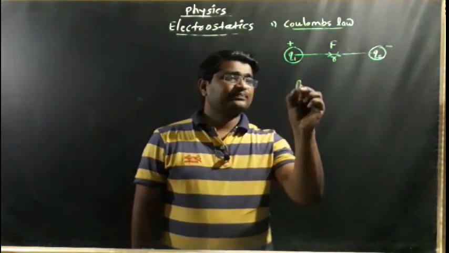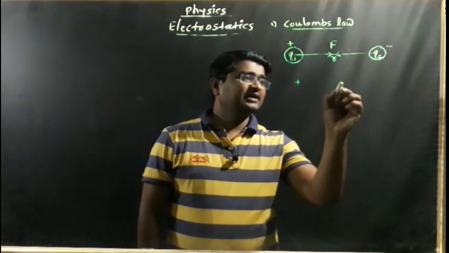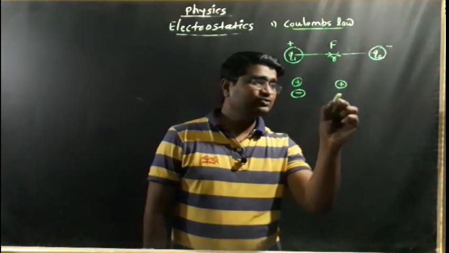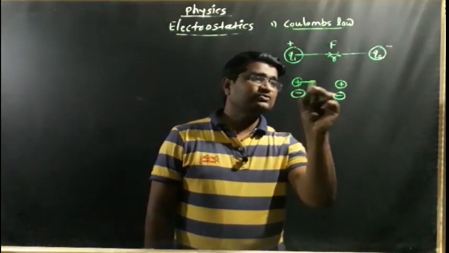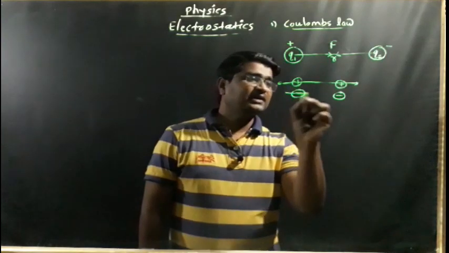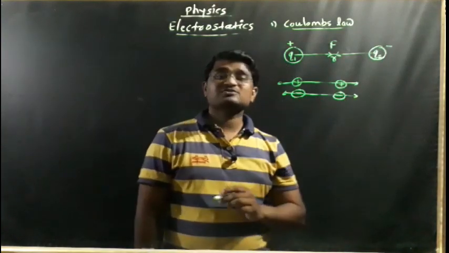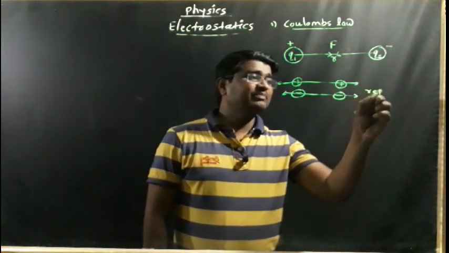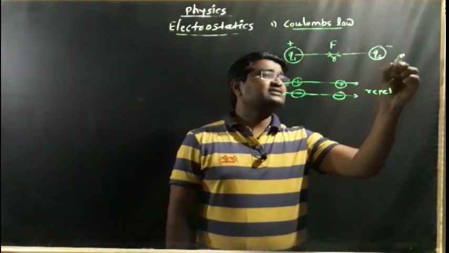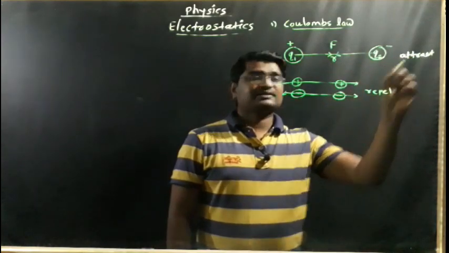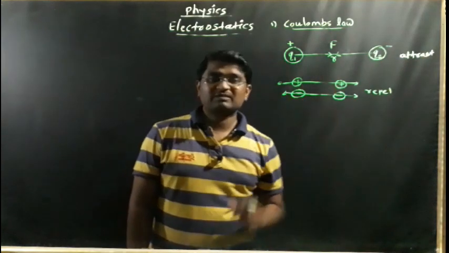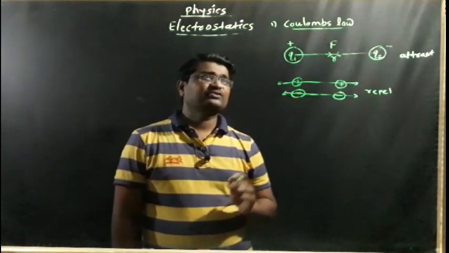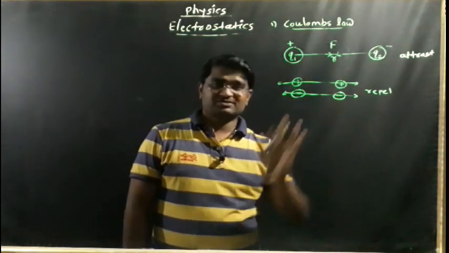And if we consider a positive charge and another positive charge, or two negative charges, these two positive charges repel each other, and these two negative charges also repel each other. So these are like charges. Like charges repel each other, and unlike charges attract each other. With the help of this, we have discussed the statement of Coulomb's law, which is a very simple and easy statement.